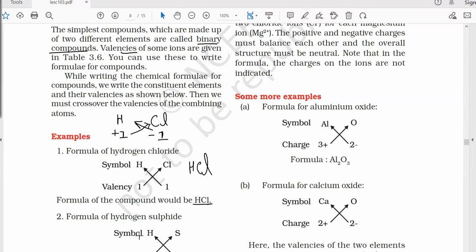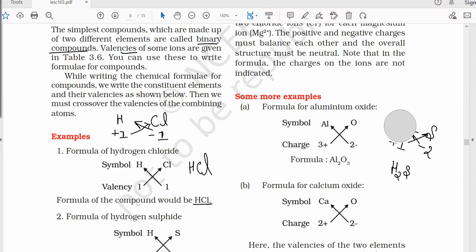Okay. Next, formula for hydrogen sulfide. When we are talking about hydrogen sulfide, hydrogen has +1 charge, and sulfide has -2 charge. On crossing over, we will see that for satisfying the -2 charge of sulfide, 2 hydrogen atoms will be required. Hence, the atomicity of hydrogen in hydrogen sulfide will become 2, and the chemical formula of hydrogen sulfide will become H2S. Okay, H2S.